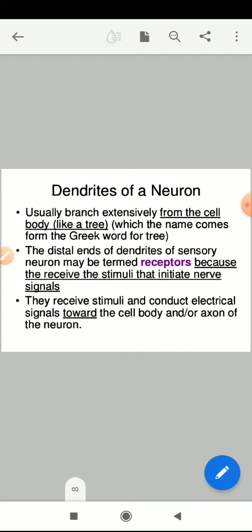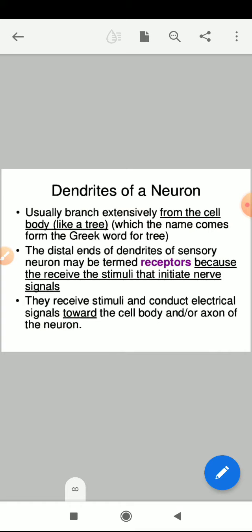Why? Because they receive the information, the stimuli that initiate nerve signals. They receive the stimuli and conduct the electrical signals towards the cell body and the axon of the neuron.